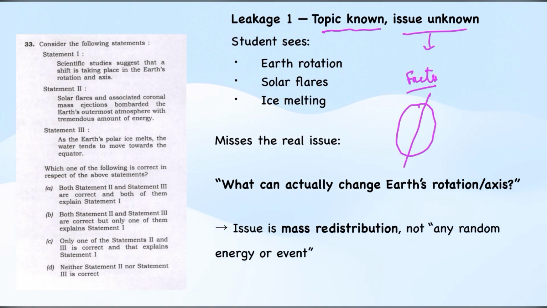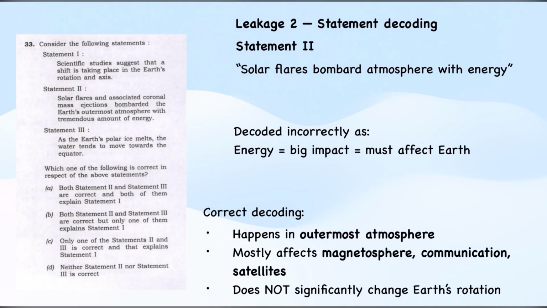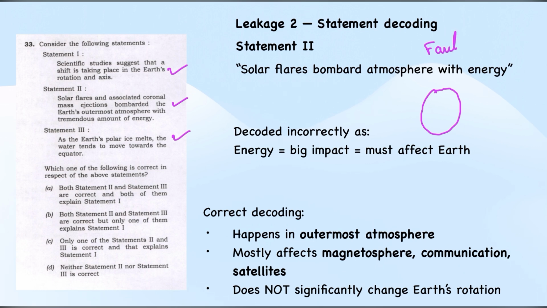After identifying the issue, we need to decode statements 1, 2 and 3. When we decode the statements, we arrive at an understanding of the question: are the factors influencing the Earth's rotation something happening in the outer atmosphere, or something happening on the surface of the earth?